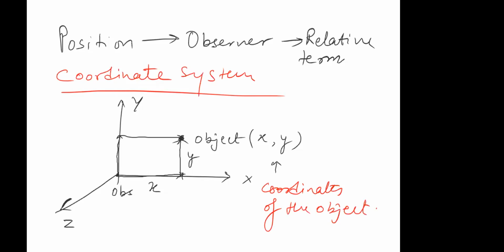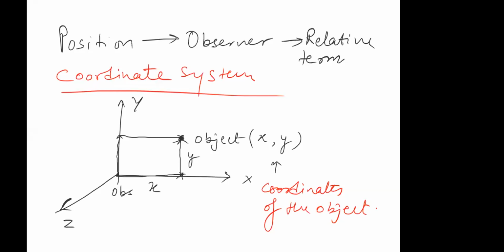Now, whenever we have to define the position of an object with respect to an observer, we always define it in terms of coordinates. And what are coordinates? What is the distance in x direction and what is the distance in y direction? If I give you these two parameters, you can readily tell me where the object is.